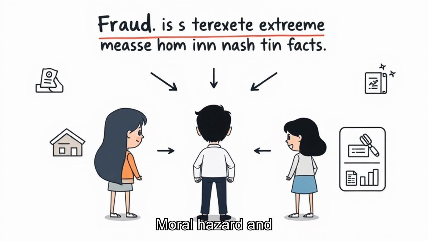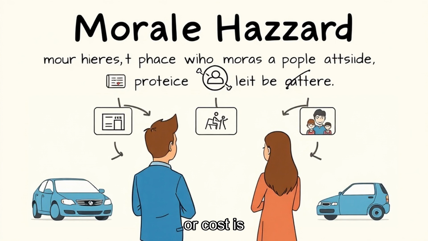Moral hazard and morale hazard depends on timing as much as facts. In moral hazard versus morale hazard in insurance, notice when fraud is an extreme moral hazard. Someone stages a theft or exaggerates damage. The insured is trying to profit from the policy. The link between those pieces is what makes this distinction useful in real life. That difference matters because the insured is trying to profit from the policy is often where the pain or cost is felt. Moral hazard and morale hazard can look simple from outside.